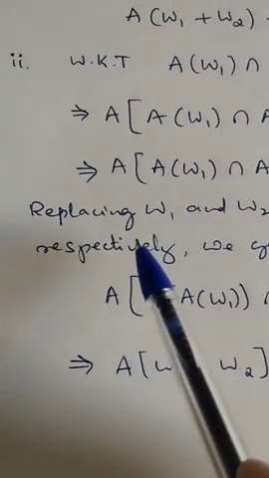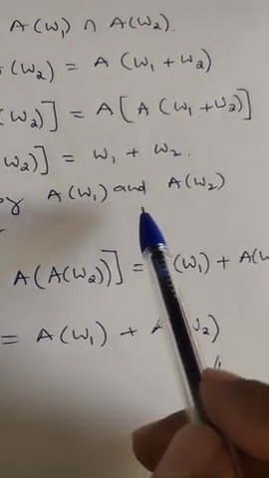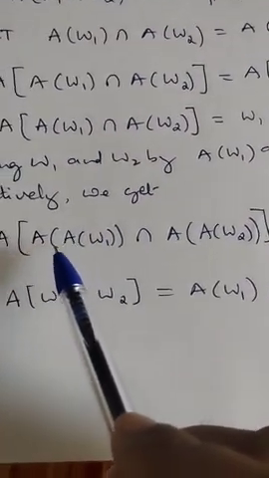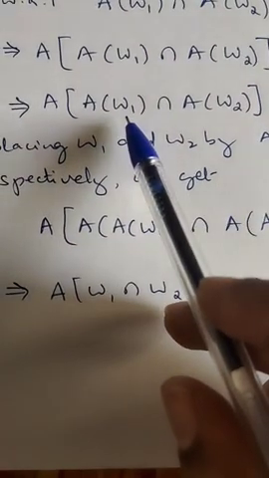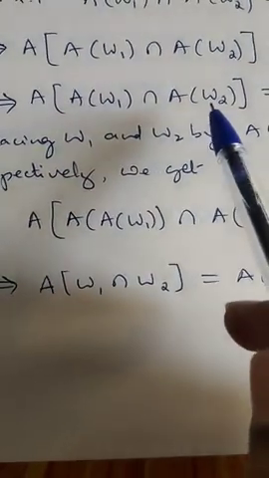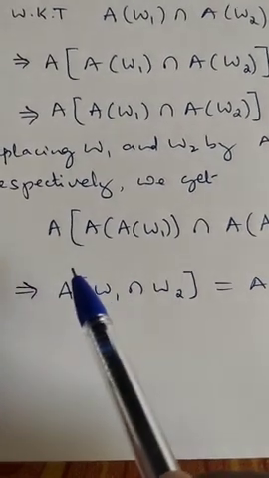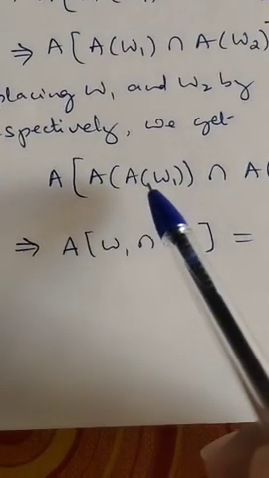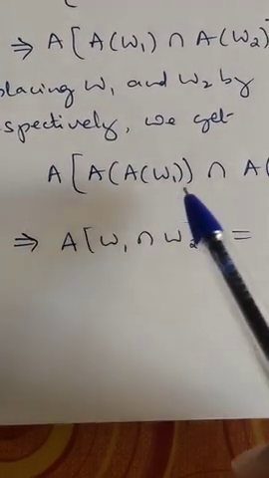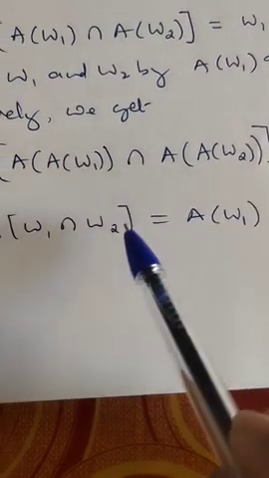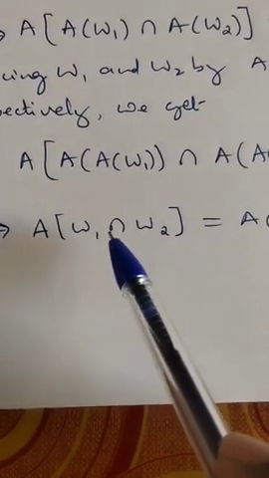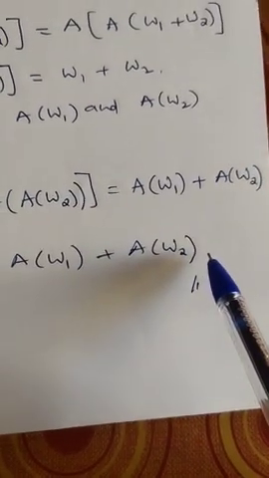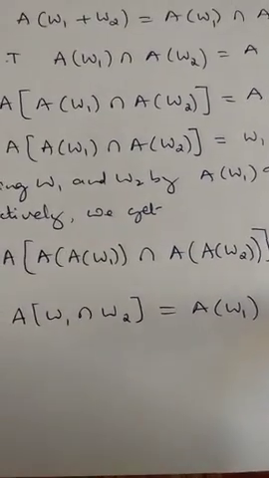Now you replace W1 and W2 by annihilator of W1 and annihilator of W2 on both the sides. So in place of W1 I replace annihilator of W1, in place of W2 I replace annihilator of W2. So this is equal to annihilator of W1 plus annihilator of W2. So this implies annihilator of annihilator of W1 is W1, intersection, annihilator of annihilator of W2 is W2. Therefore, annihilator of W1 intersection W2 is equal to annihilator of W1 plus annihilator of W2. This is the required second condition.